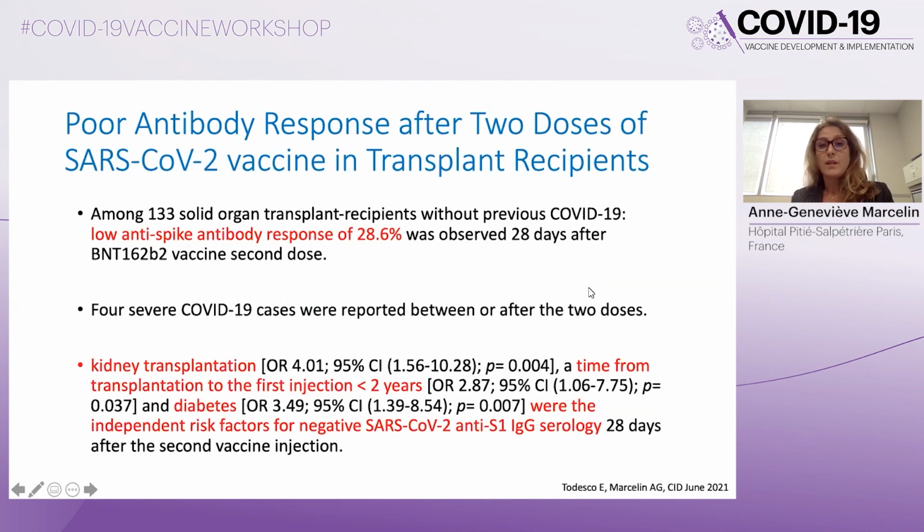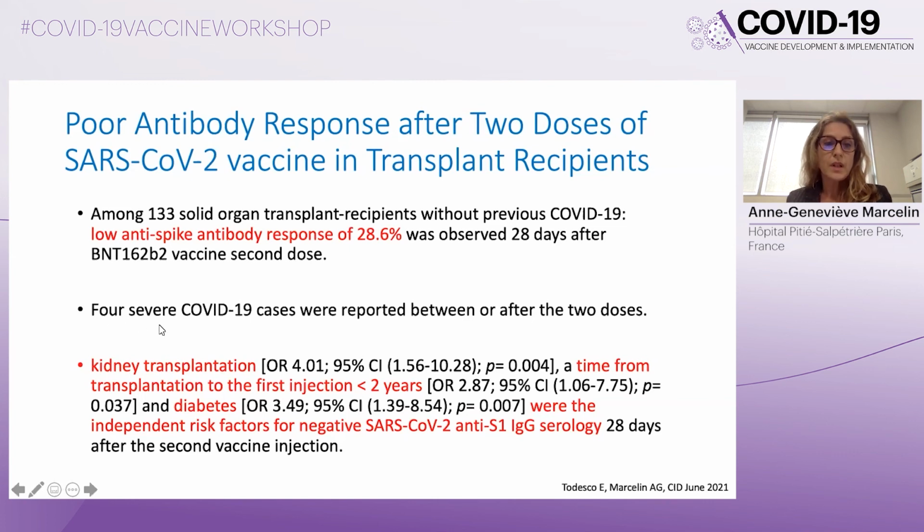However, there are some specific populations where the vaccine response is not very good. For example, in the transplant recipients, we showed, as other teams, that among solid organ transplant recipients without previous COVID-19 infections, there was a very low anti-spike antibody response, around 28% after 2 doses of mRNA vaccines.